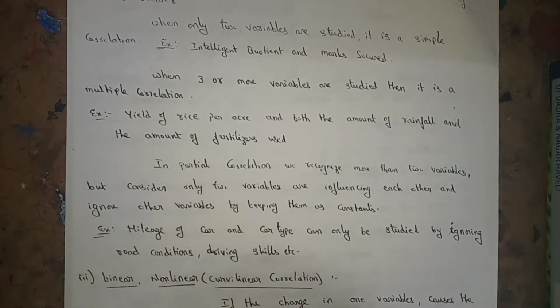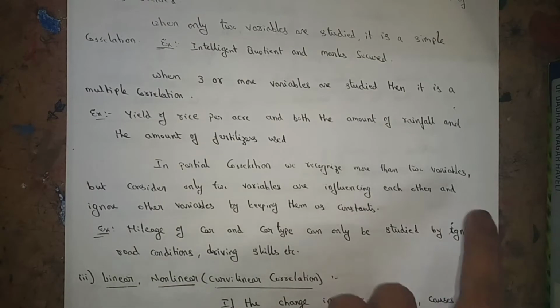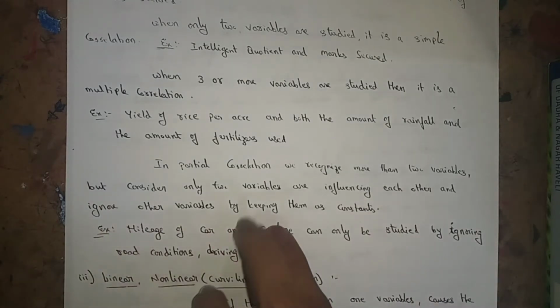Now, in a partial correlation, we recognize more than two variables but consider only two variables.